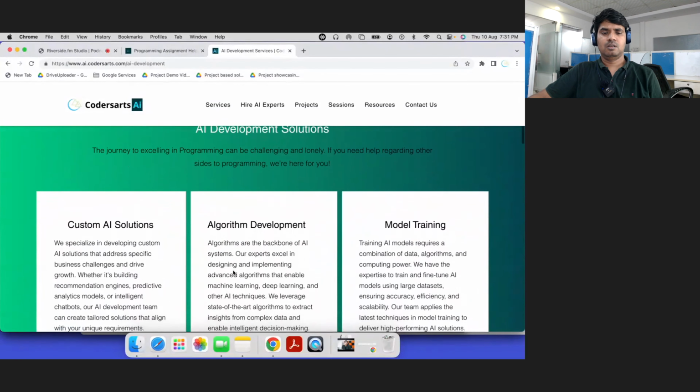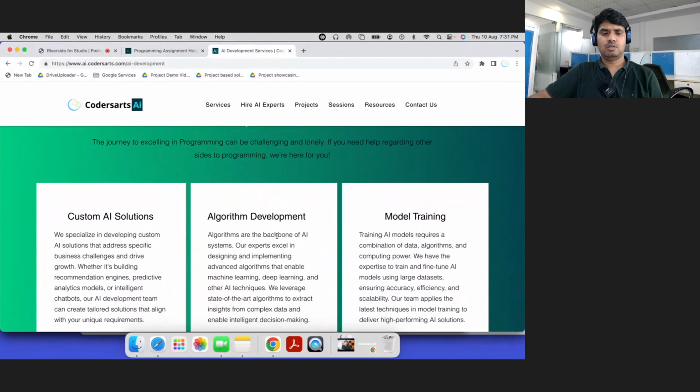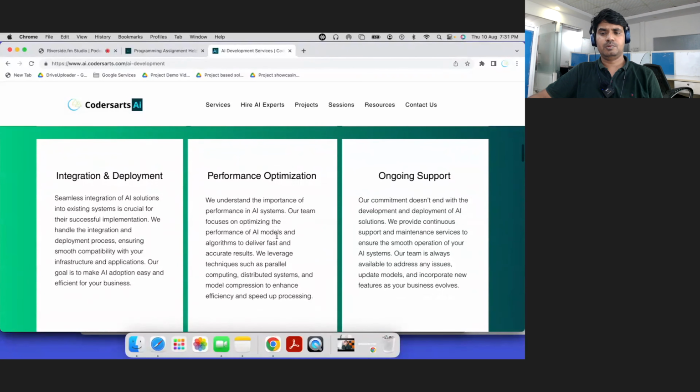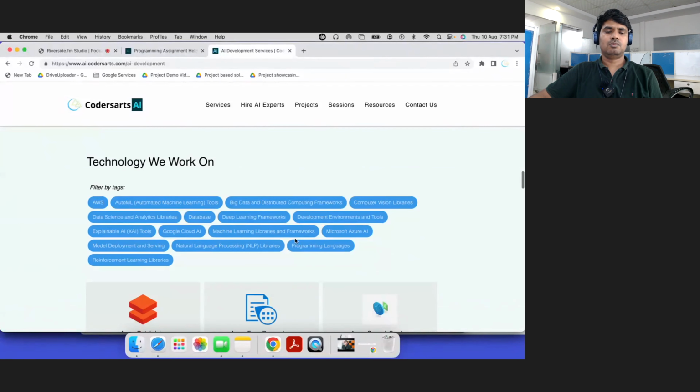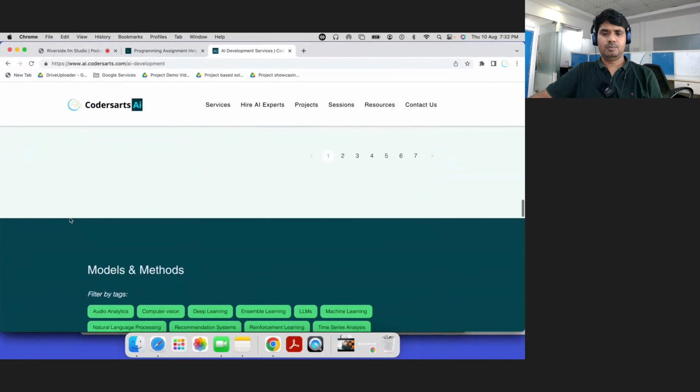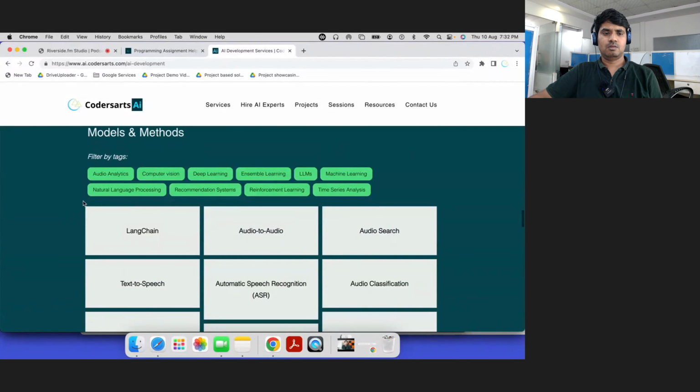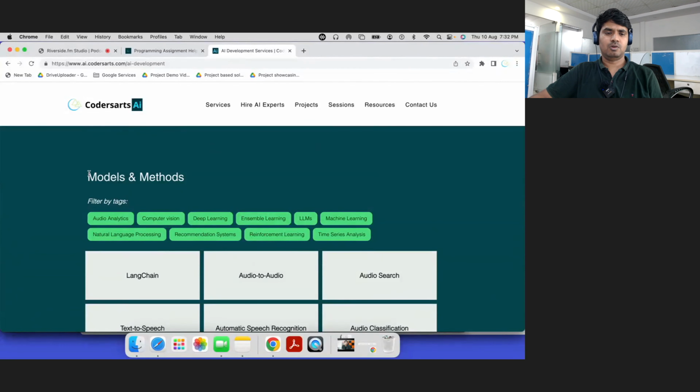You can say algorithm development, model training, integration deployment, performance tuning, ongoing support. If you already have an AI/ML project and need some resources to deploy it, you can also hire our resources for that. And these are the technologies we have worked on. We already have experience in all these technologies, and you will also get help based on that, depending on the models and methods that are needed.